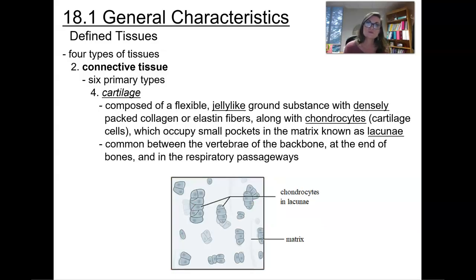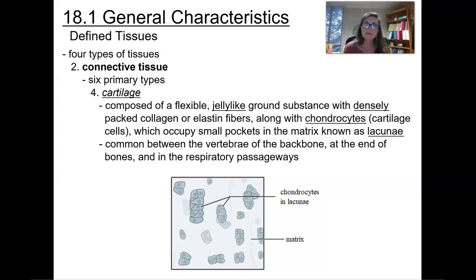The fourth type is going to be cartilage. It's going to be composed of a flexible, jelly-like ground substance with a densely packed collagen and elastin fiber structure going through it, along with chondrocytes. Chondrocytes are going to be cartilage cells. These are going to occupy small pockets within that matrix, and those small pockets are referred to as the lacuna, or lacunae if it's multiple, so that's plural.